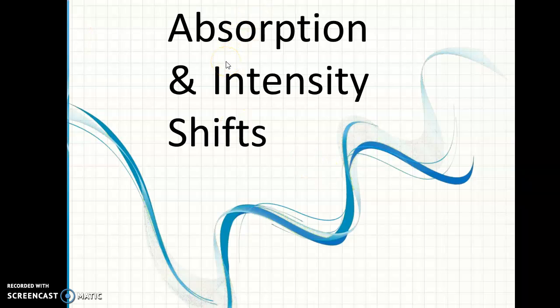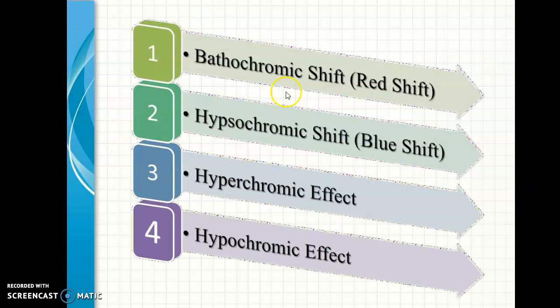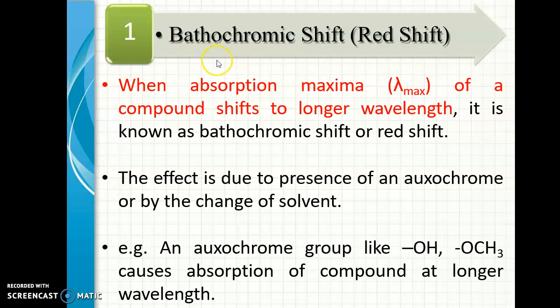Now there will be changes in intensity as well as wavelength, and let us see which shifts are responsible for this. We have four different shifts: bathochromic shift, hypsochromic shift, hyperchromic shift, and hypochromic shift. First of all, what is bathochromic shift? This is otherwise known as red shift. When the absorption maximum of a compound shifts to a longer wavelength, it is called bathochromic or red shift. This is due to the presence of an auxochrome or a change of solvent. The auxochrome can be a hydroxyl group or methoxy group, etc.